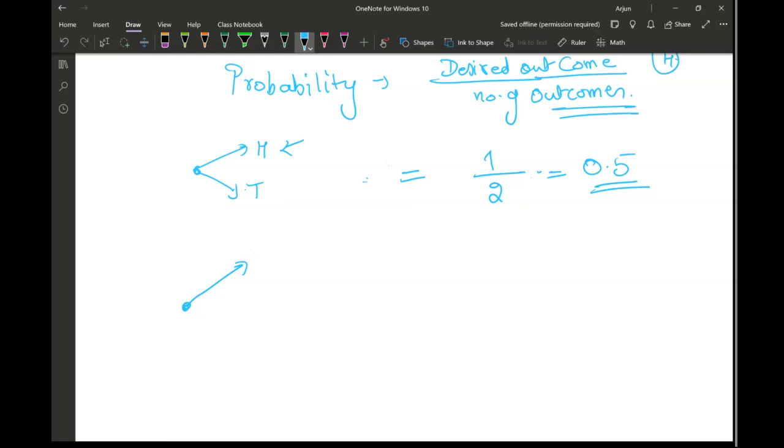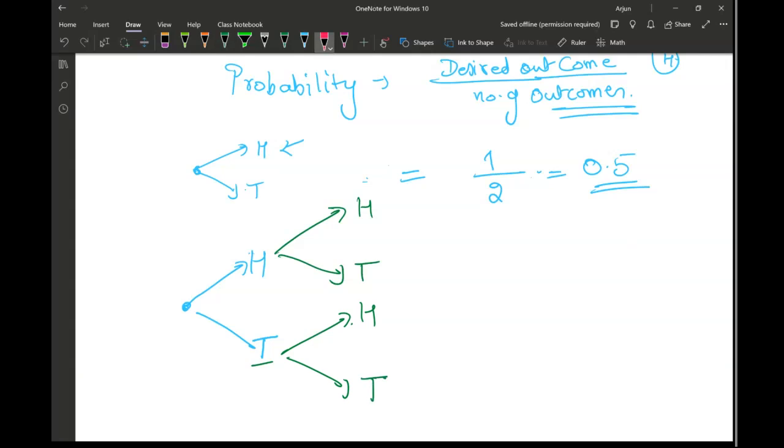So in the first trial, if I toss the coin, I can get head or a tail. Then in the second, I can get a head or a tail also, after getting a head. So if I got the tail in the first one, in the second trial, I can get a head or a tail too. Now in the third trial, after getting the first two trials as a head, I can still get a head or a tail here. And again, after getting the tail in the second trial, I can have the head in the third trial or the tail in the third.